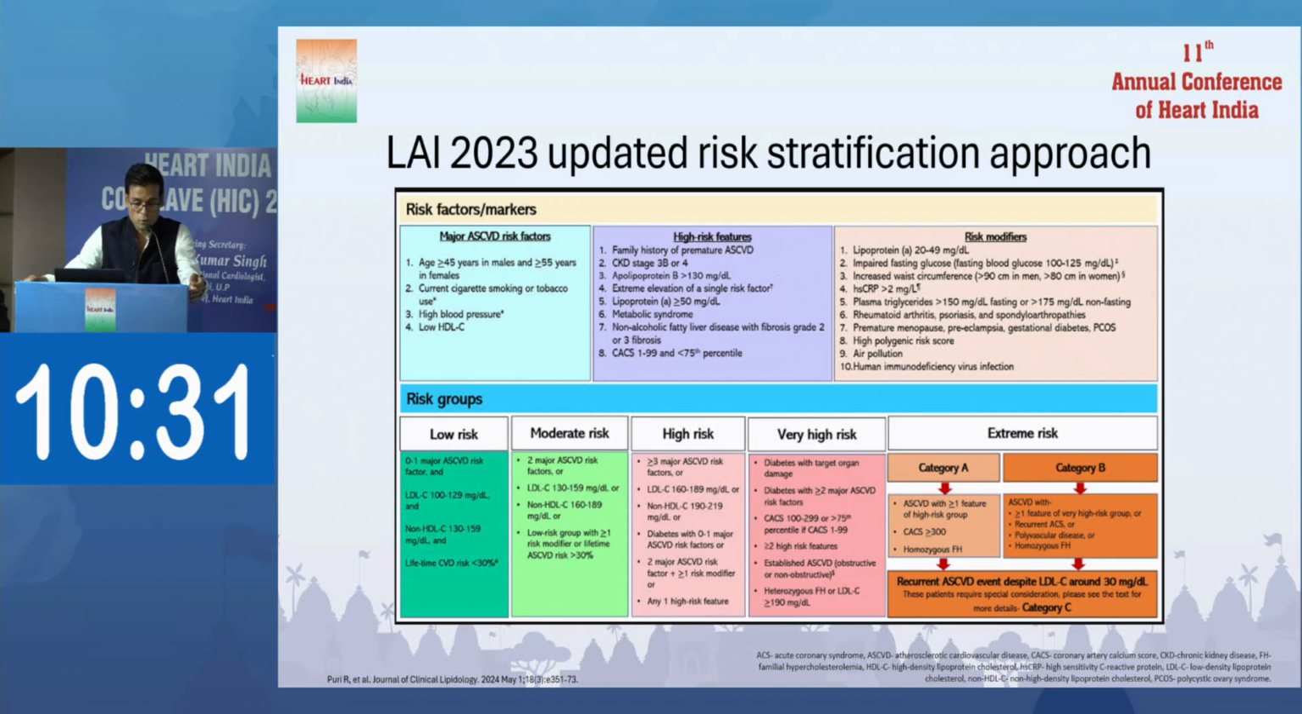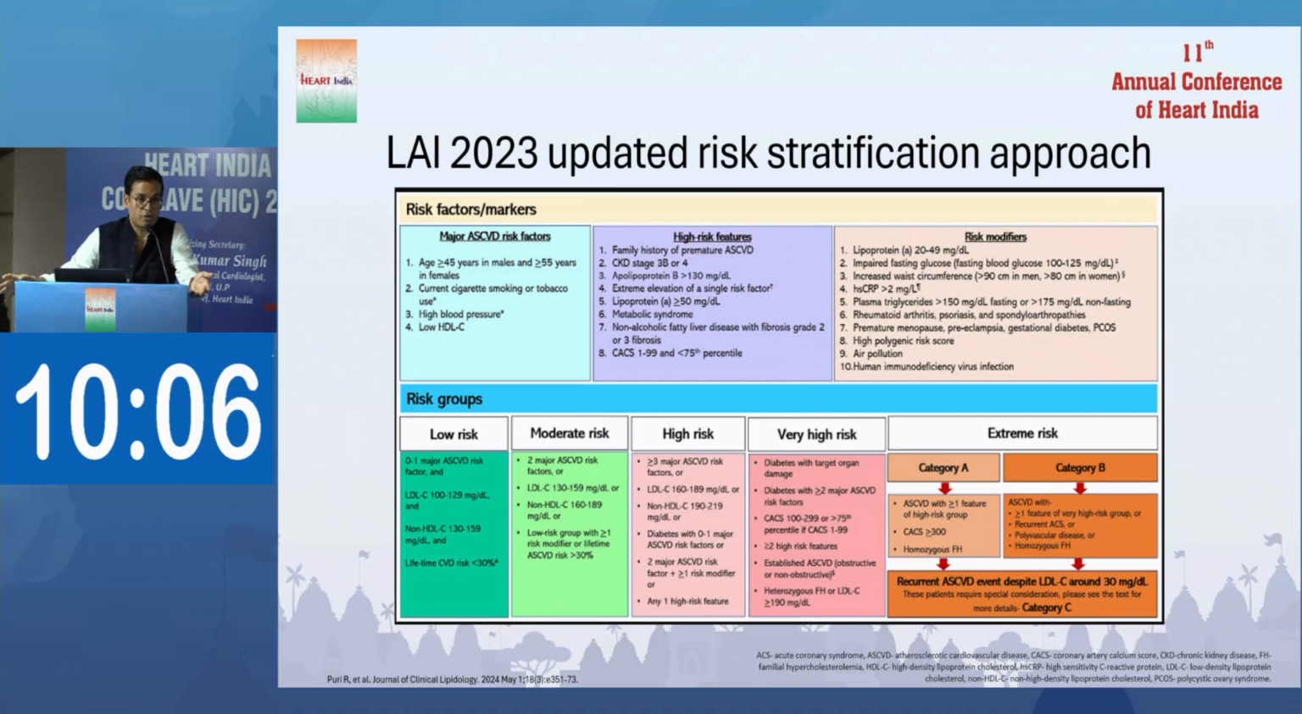Again, in the risk groups, low risk and moderate risk, I am not covering. For high risk, like I have mentioned, any one of the high risk features puts the patient in the high risk group, where you maintain the goal below 70. The second part is diabetes. With 0 to 1 major ASCVD risk factors, they have not mentioned any duration of diabetes.